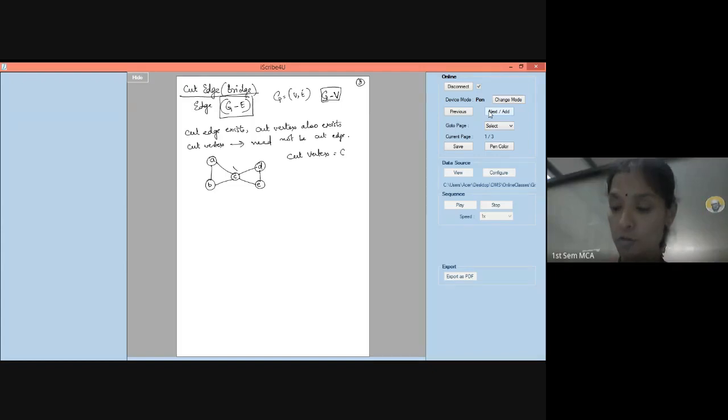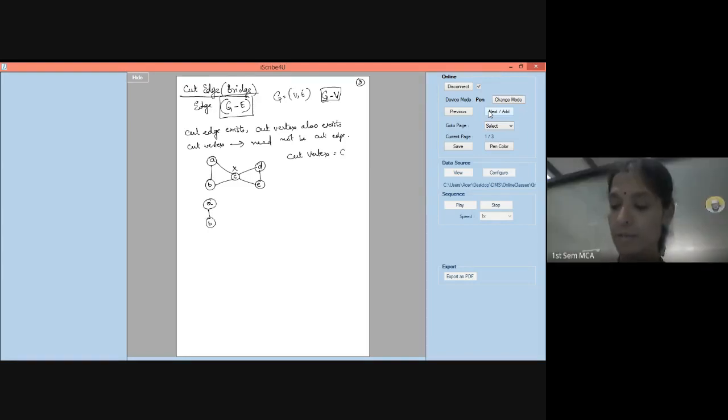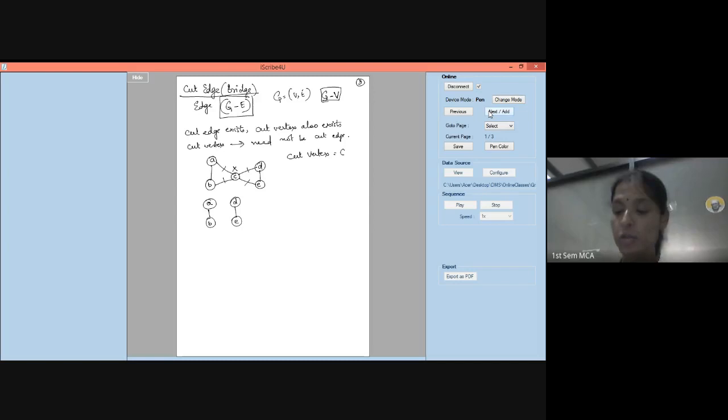If I remove this vertex C, my graph will get disconnected completely. What will happen? My graph will become something like this. These edges are gone. If I remove C, then my graph will become like this. Do you agree with me? This is one component, this is one component. So C is a cut vertex.